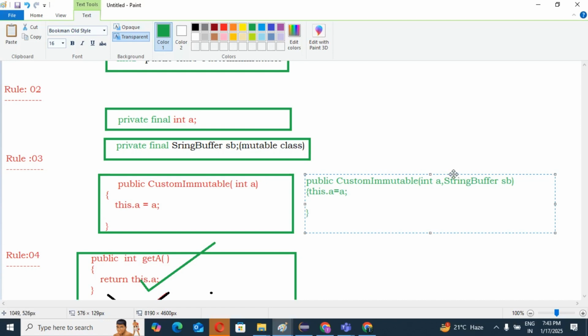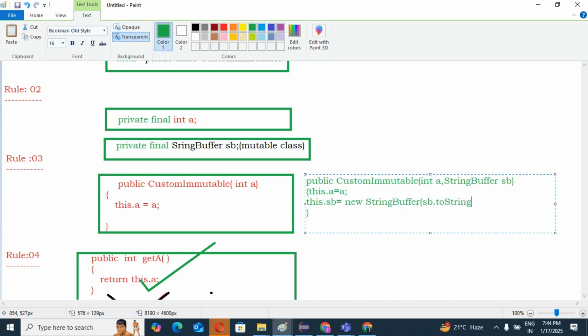So this is a mutable class, right? Directly we cannot return an instance variable of a mutable class, like this.a = a. Then what do we need to follow? We should return a copy of the instance variable. How? Just understand, let's absorb. So this.sb = new StringBuffer(sb).